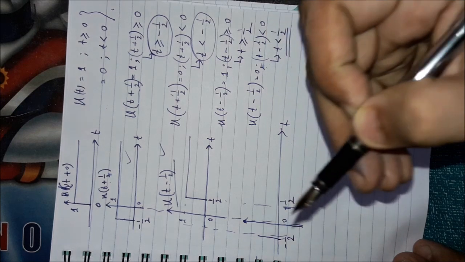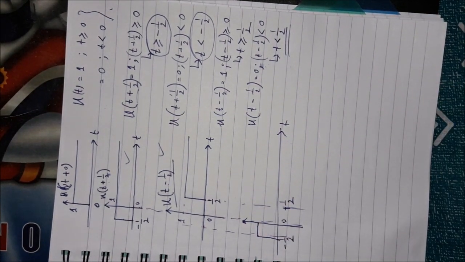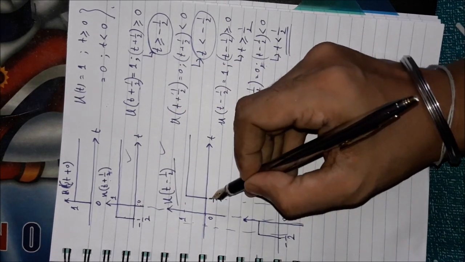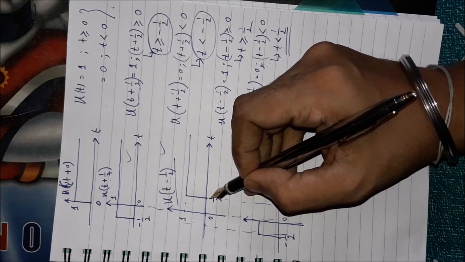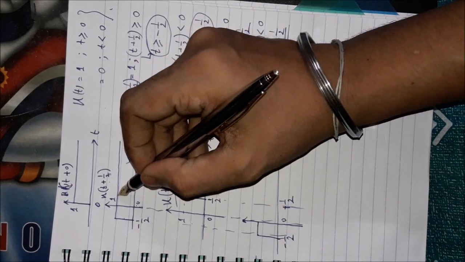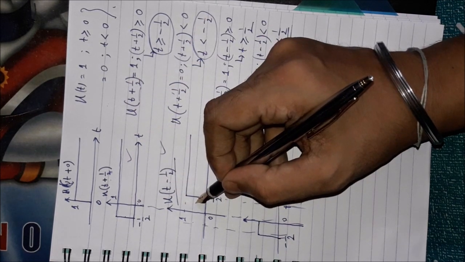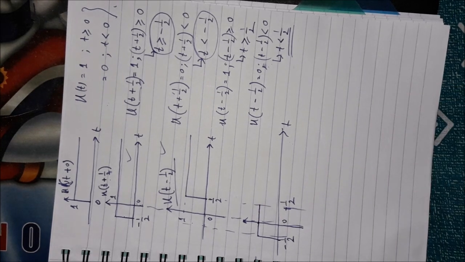So all ones minus all zeros, you will get 1. Is it clear? Next, from t equal to 0 up to t equal to half second, again the similar condition arrives. The first signal has all values 1, the next signal has all values 0, so the amplitude will again be 1 minus 0, always 1.